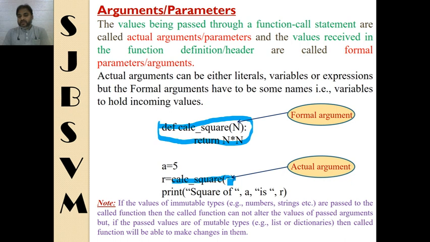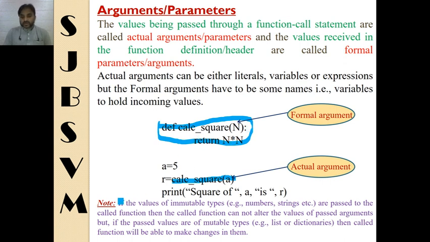Here the a which appears in the calling statement is known as the actual argument, whereas n which is receiving the value of a is known as the formal argument. So actual argument, formal argument, or you can say actual parameter, formal parameter. So now I think this is clear to all of you: what are actual and formal parameters or arguments. Actual parameters or arguments appear in the function call statement, and the formal arguments appear in the function's header line.